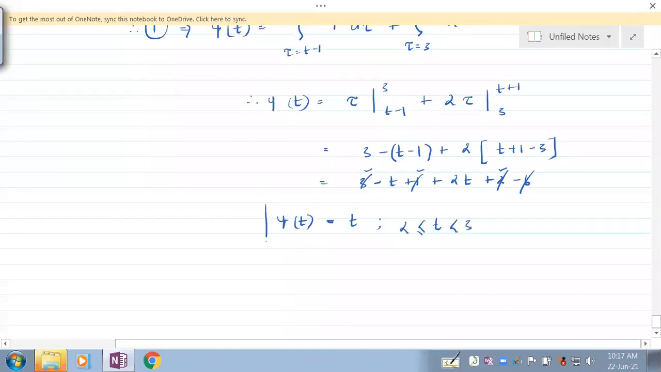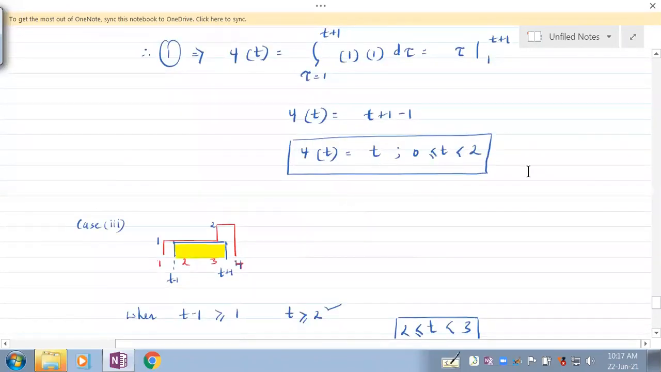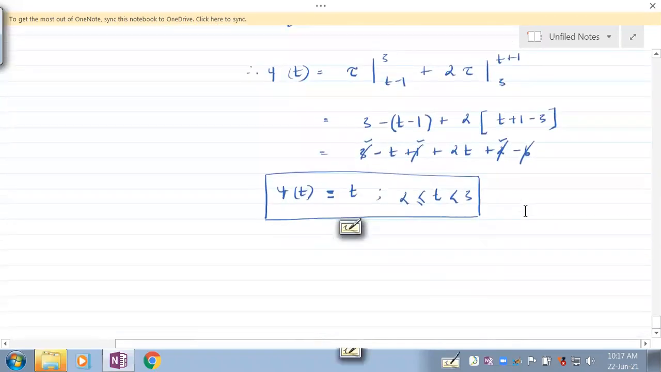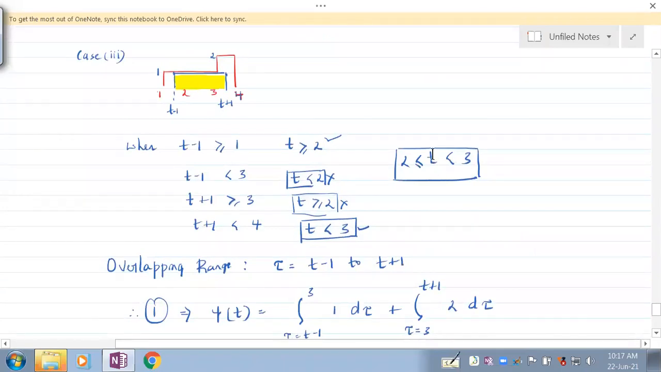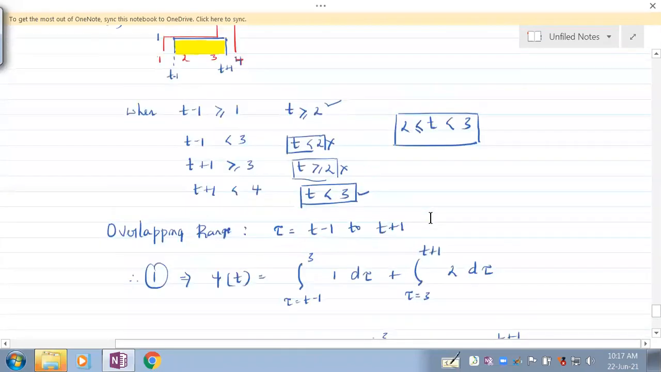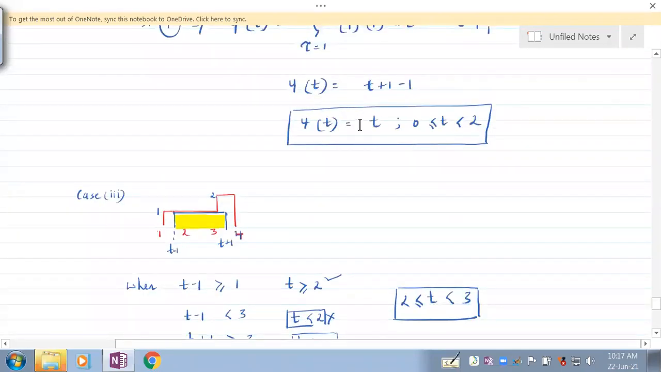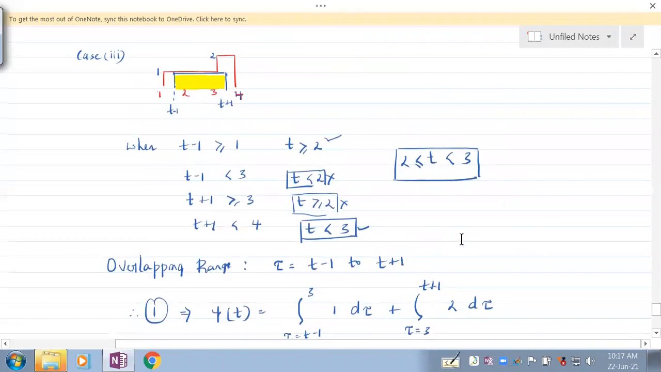And in the previous case also it was t. See here, everybody, it was t from 0 to 2 and it is t from 2 to 3 also. So we can combine these two cases. From 0 to 2 it is t, from 2 to 3 also it is t. So that means from 0 to 3 it is t. Understand? So we can club case 2 and 3.